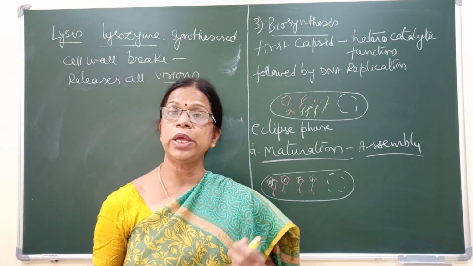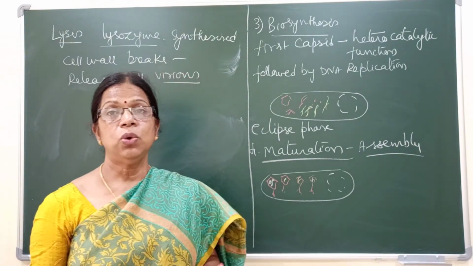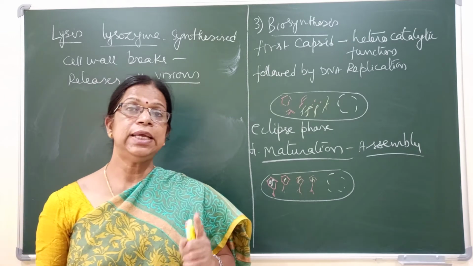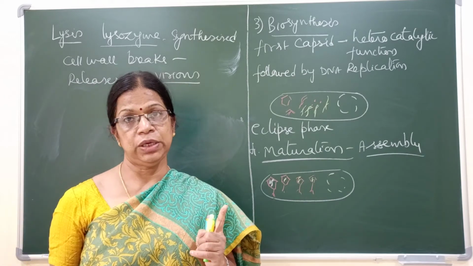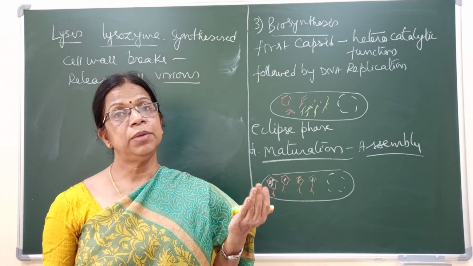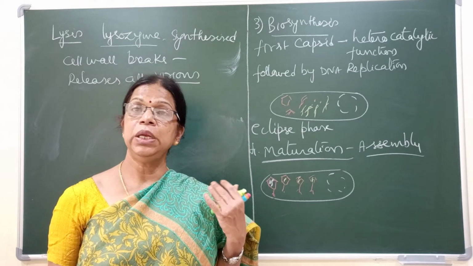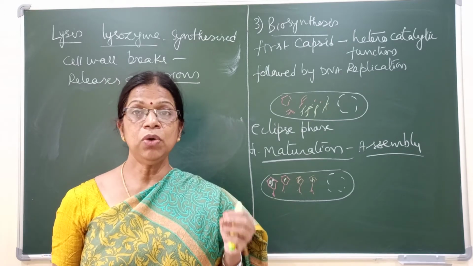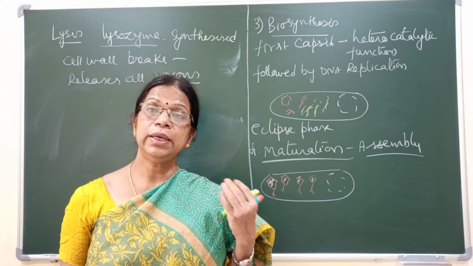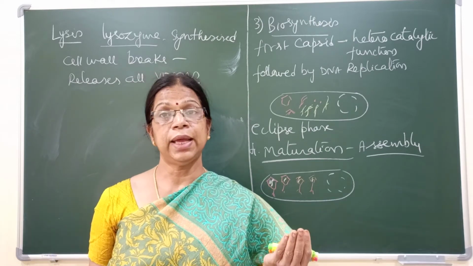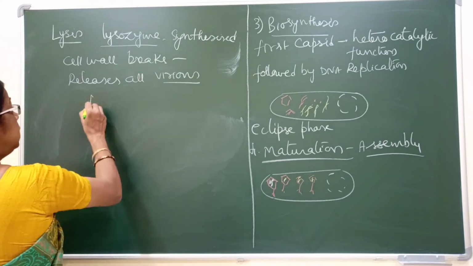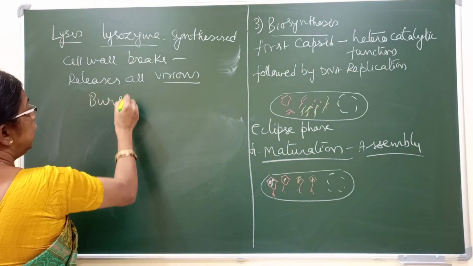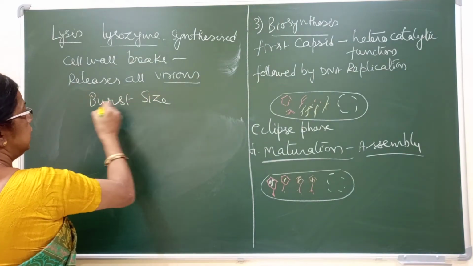Virion means complete virus particle. So one bacterial cell is attacked by one bacteriophage, but by the end, by lysis, it forms many virions, many virus particles. How many? The number of virion particles which are released for one attack is called the burst size.